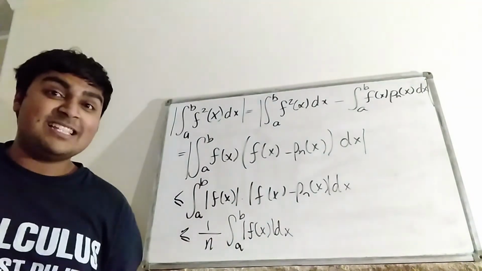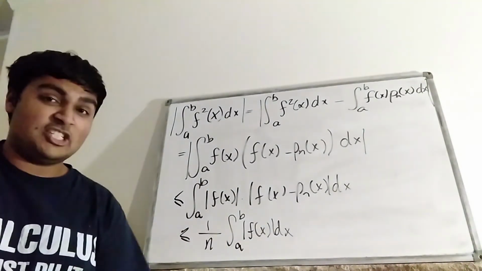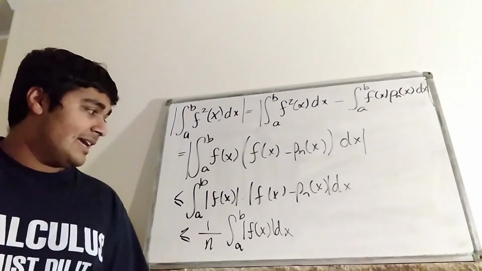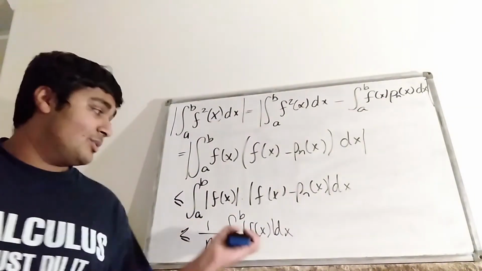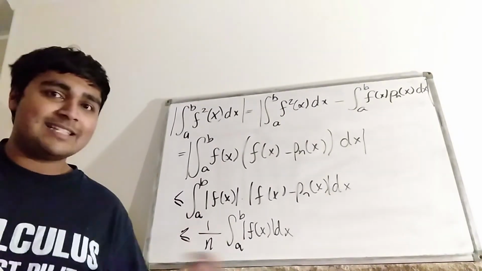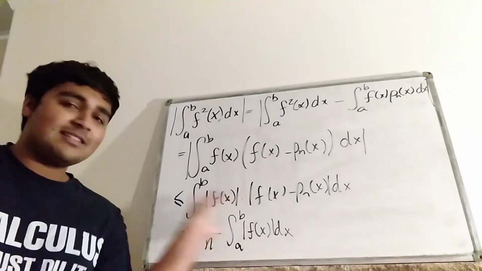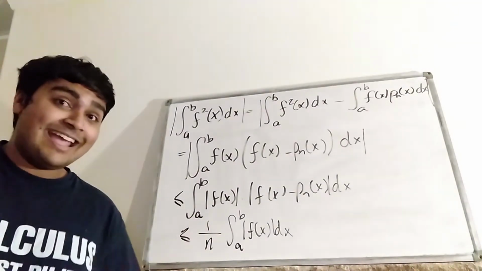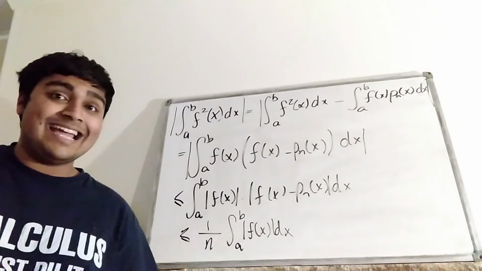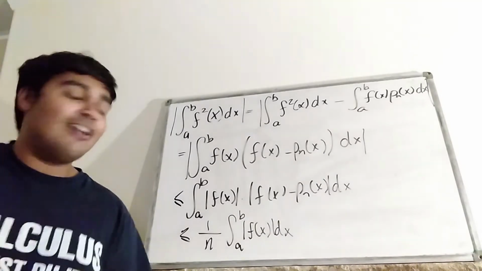The integral from a to b of the magnitude of f of x dx is just some number. One thing to note is because f is continuous on the closed bounded interval, this is indeed a finite number. It's not going to tend to infinity or anything like that. So this is a nice bounded constant number, and we're dividing by n. But this holds for any n, and in particular any arbitrarily large n.